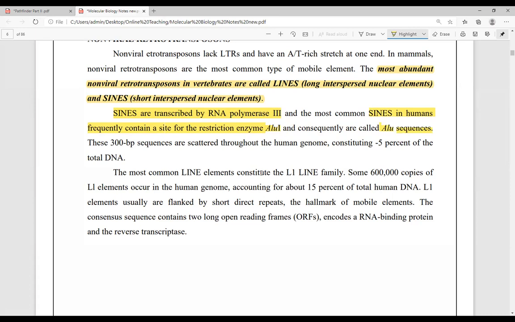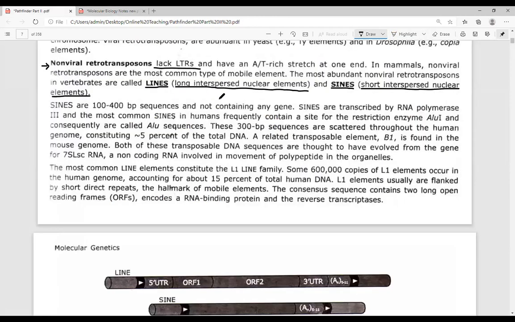Okay. Now, these SINEs include a very important DNA sequence that is called as 7SL RNA, 7SL SRP RNA. Okay, this is the most important SINE that is present. See this, they contain the sequence. They are being transcribed by RNA polymerase III. I have already told you.